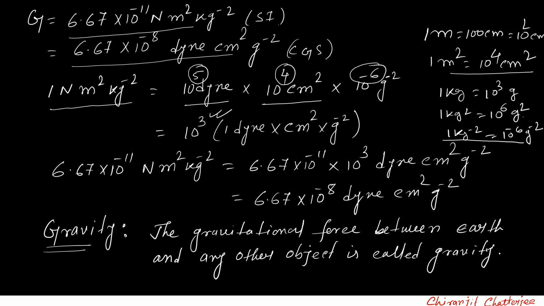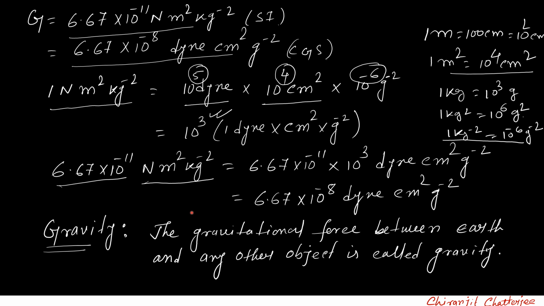Now 6.67 × 10^-11, this is the value in SI, with Newton meter square kg^-2. So now if we replace this SI unit with CGS, Newton meter square kg^-2 will be replaced by 10^3 dyne centimeter square gram^-2. So 10^3 and 10^-11 will give you 10^-8. So in CGS system it is 6.67 × 10^-8 dyne centimeter square gram^-2.